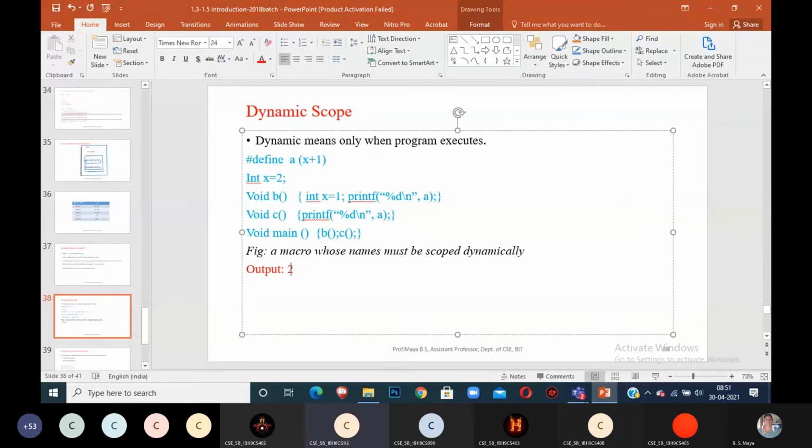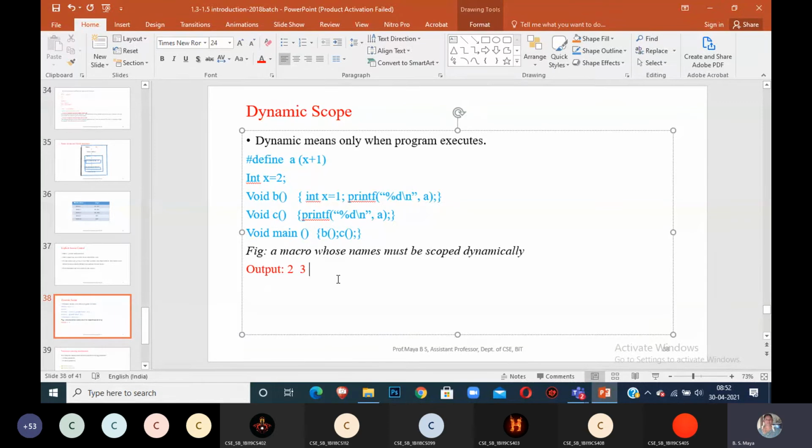Two and two, three and three. 2 and 3. Yes, ma'am. 2 and 3 or 2 and 1. First function is B, right? Yes, ma'am. 2 and 3. Correct? 2 and 3. Any doubts?